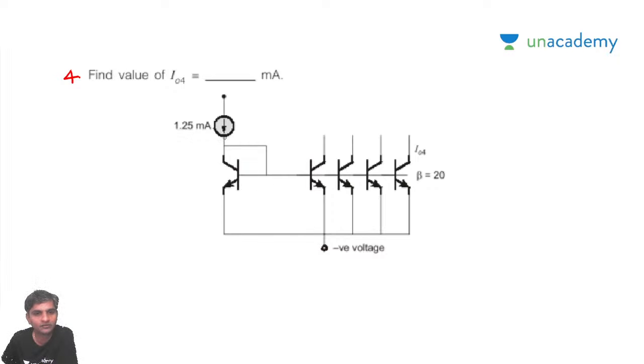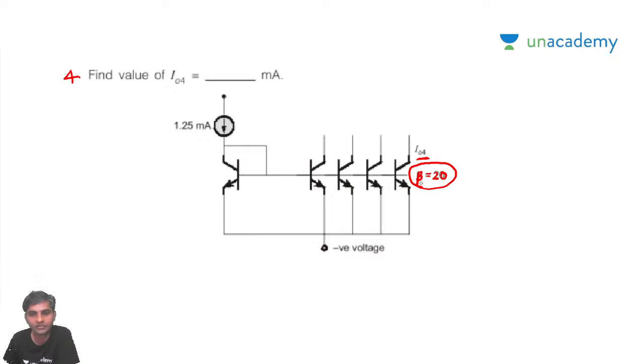He has given the collector current IC. Assume that there is going to be some current, so he is asking for I04 here. And he has given beta. Here he did not mention that beta is large. We have seen many problems like this. This is the simple concept of a current mirror, almost a current mirror. People think it is a direct current mirror, but it is not a current mirror problem.